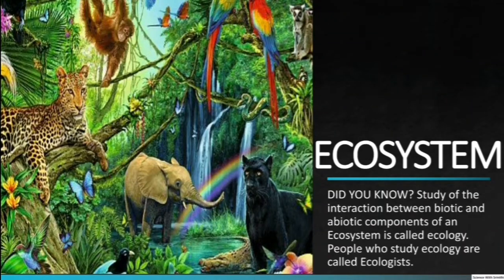Hello friends, let's learn a new topic today. That's ecosystem. We'll start with the did you know? The study of interaction between the biotic and abiotic components of an ecosystem is called ecology. Scientists who study ecology are called ecologists.